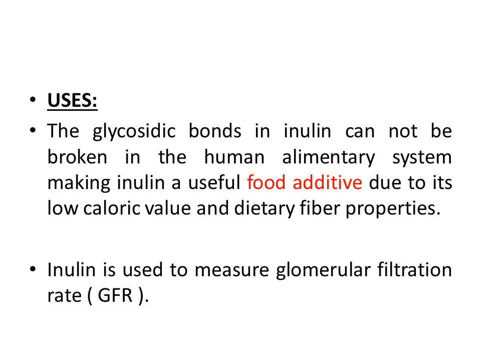You will study about GFR later while you will be studying the renal module, so right now this much information is sufficient for you. You just have to remember that inulin can be used to measure GFR, and GFR is an indicator of kidney function, or in other words, by making use of the GFR value, we can determine whether the kidneys are functioning normally or not.